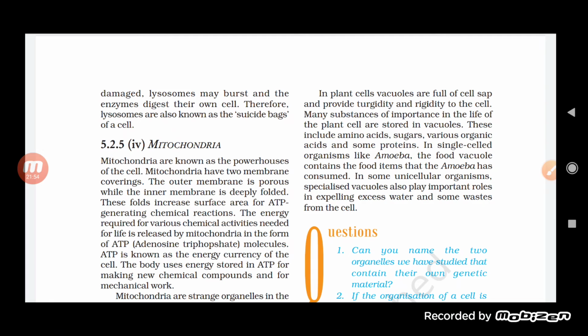Like amoeba, if we talk about amoeba, it has a food vacuole also, where it contains the food, and the digestion and consumption of the food also take place in the amoeba. We know that only the process of assimilation takes place outside the cell vacuole of the amoeba, while the digestion and absorption, everything happens inside the food vacuole of the amoeba.